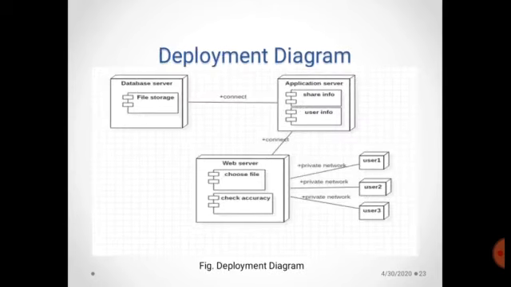This is the deployment diagram, in which the user uses the web server to access the data using their private network, like choosing the file and checking the accuracy of the data. The application server is connected to the web server to share the user information, and the database server is used for storing the file and is connected to the application server so the file can be accessed.